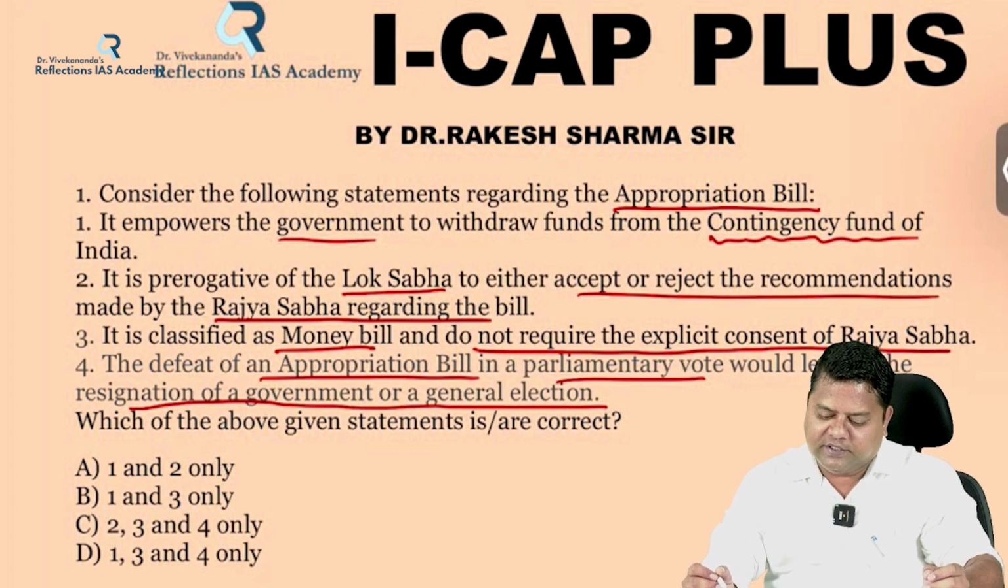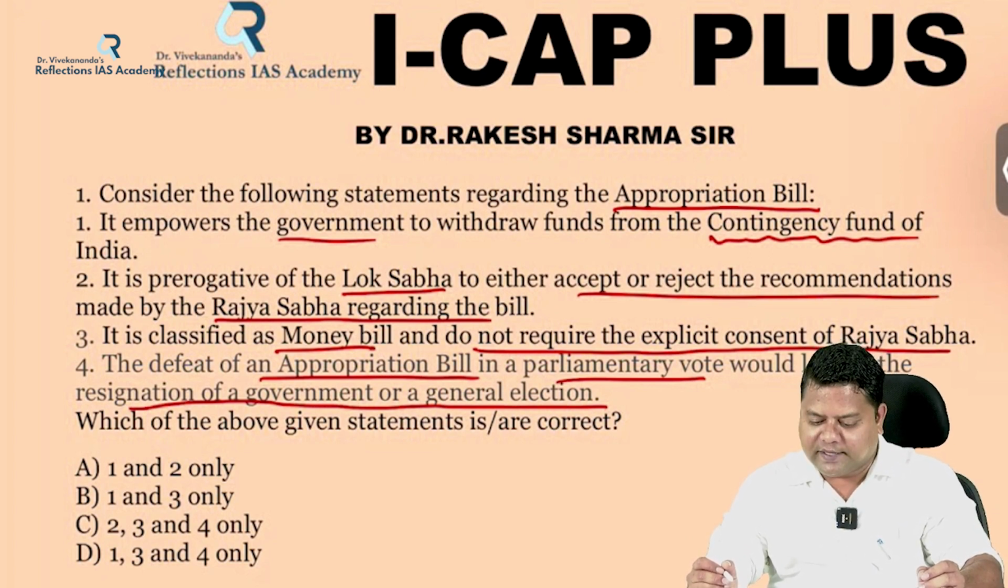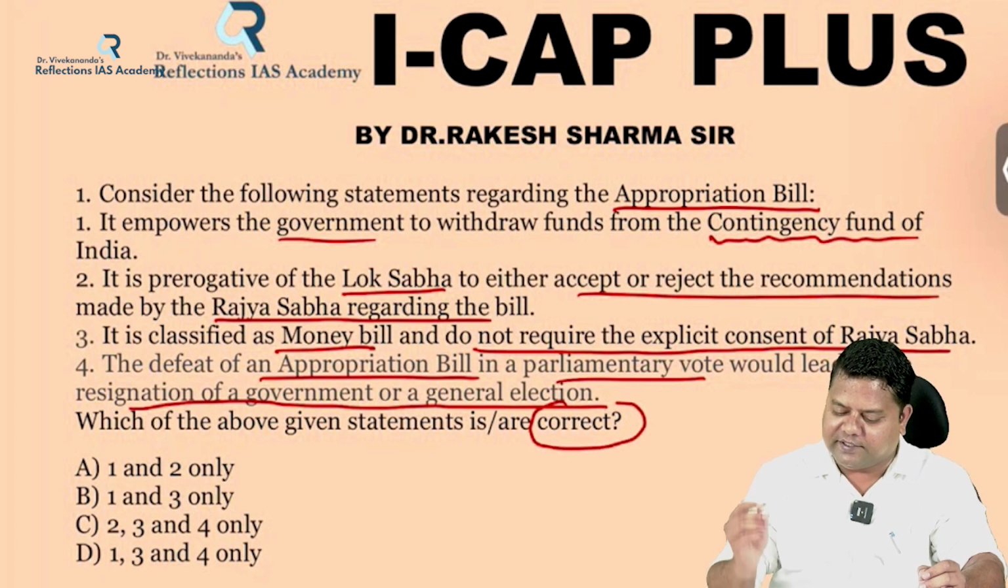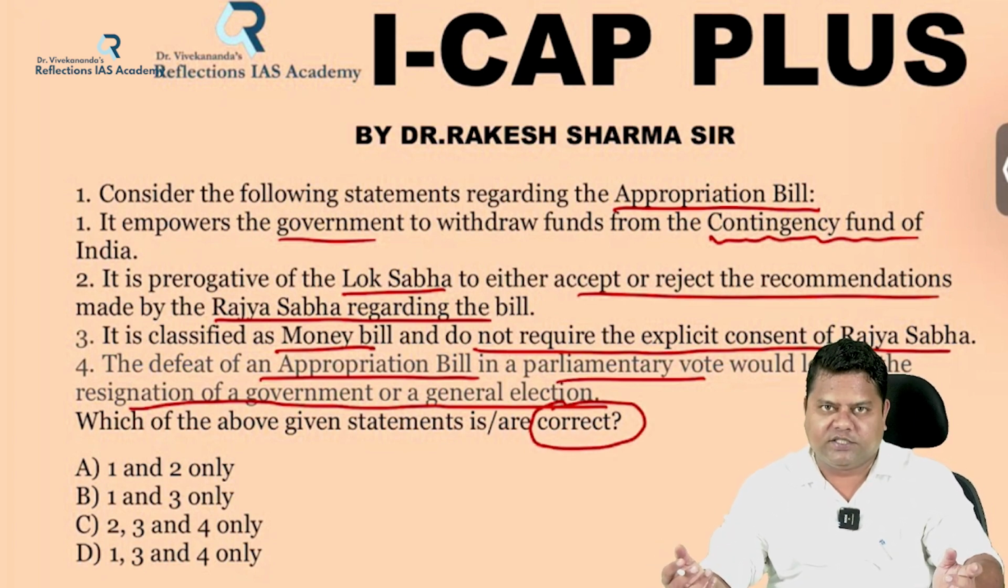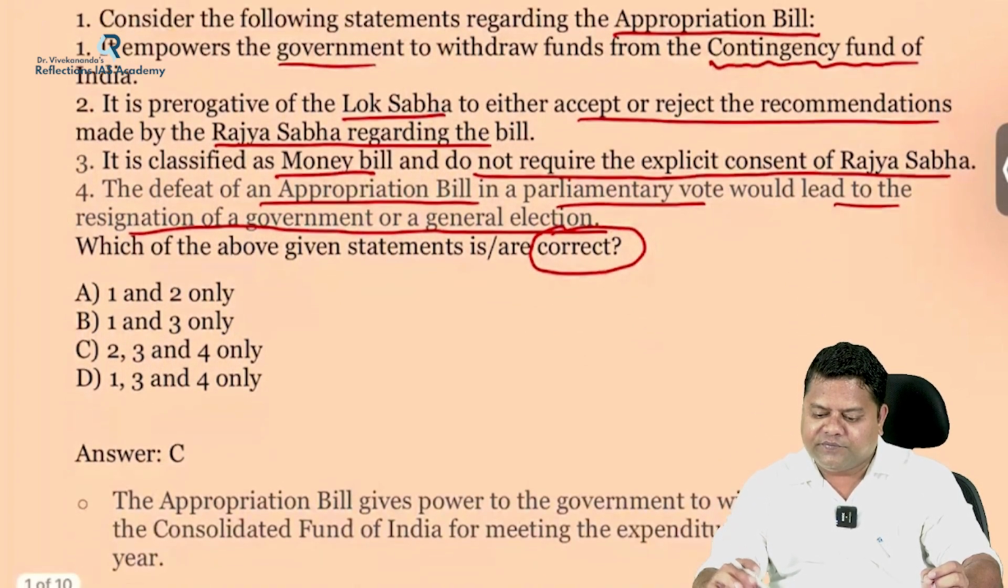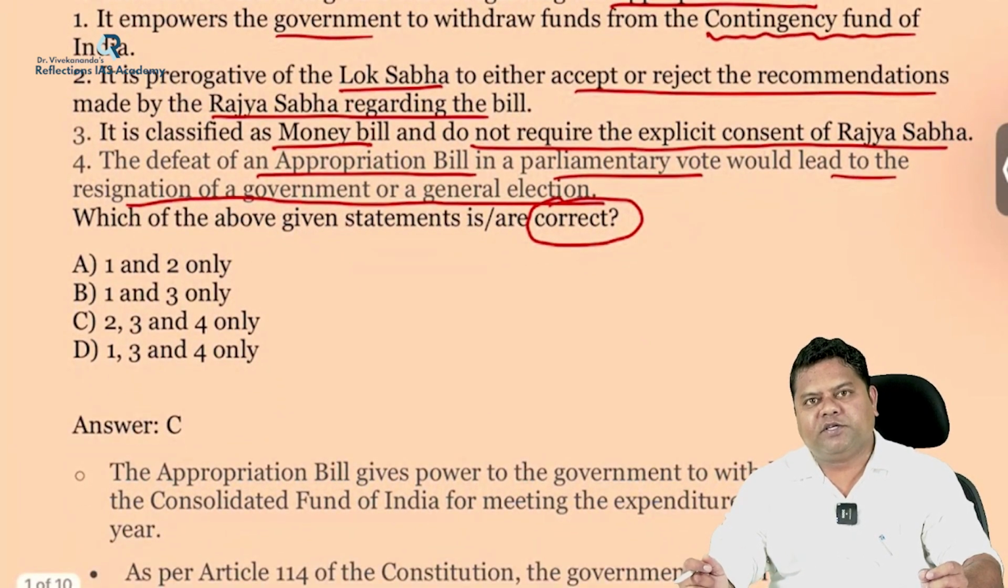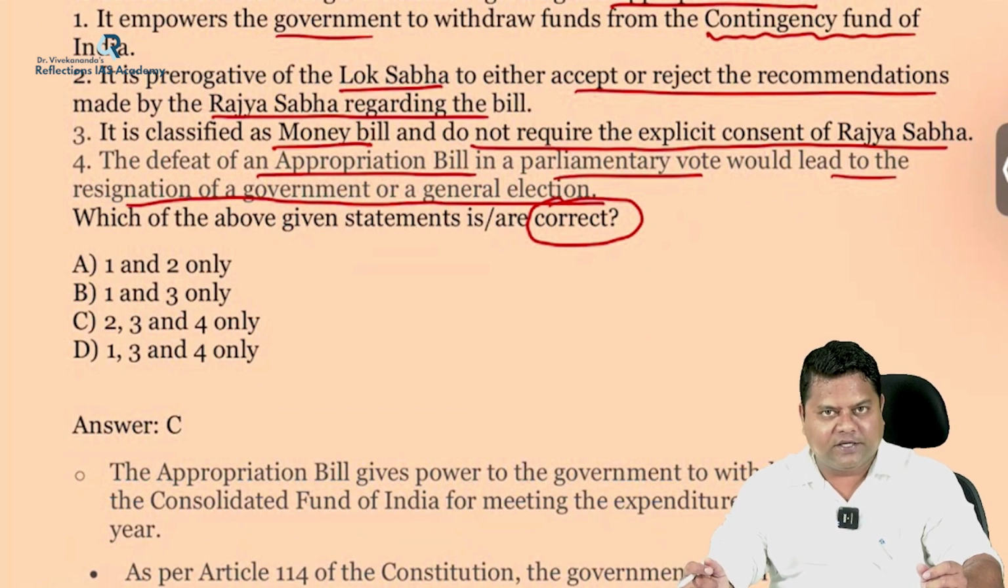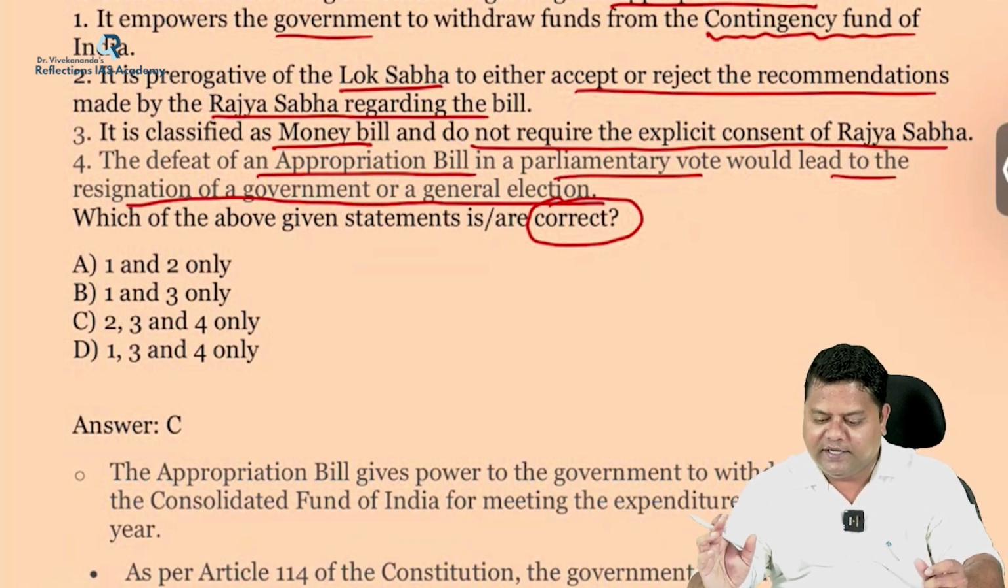You have to choose the correct statements regarding the appropriation bill. So let's see what this appropriation bill is. As you already know, in Indian polity and governance, the parliament chapter is extremely important. Regarding the union budget or the annual financial statement, appropriation bill, vote on account, interim budget, consolidated fund of India, contingency fund of India, all these things are extremely important for your Indian polity.